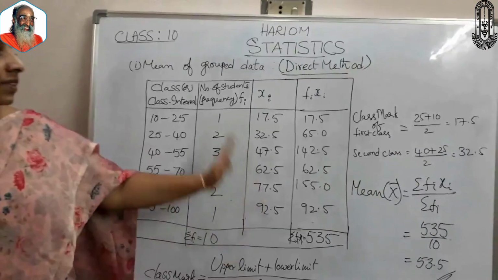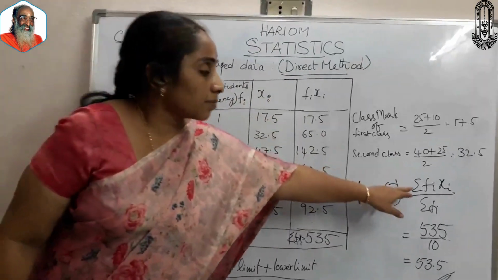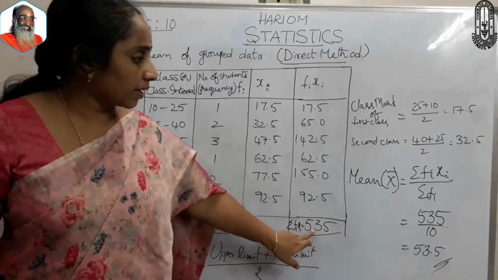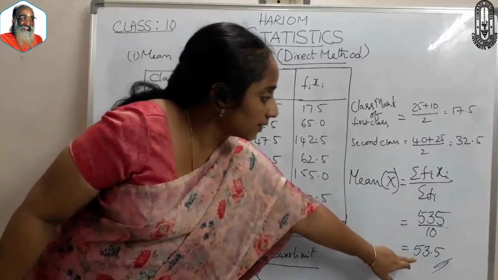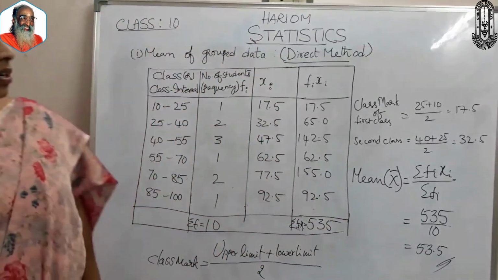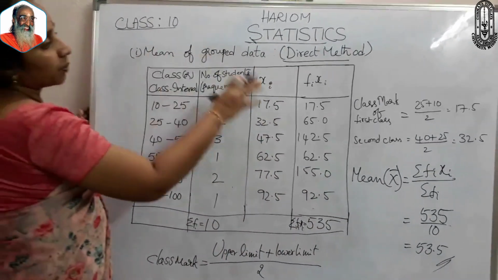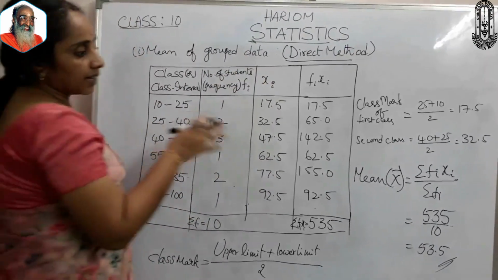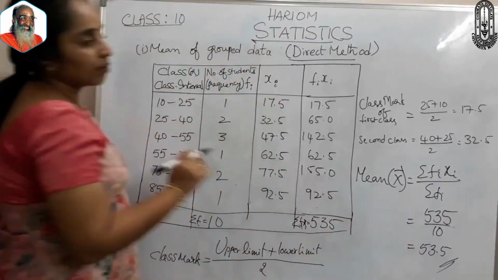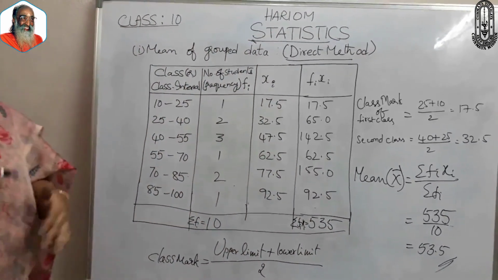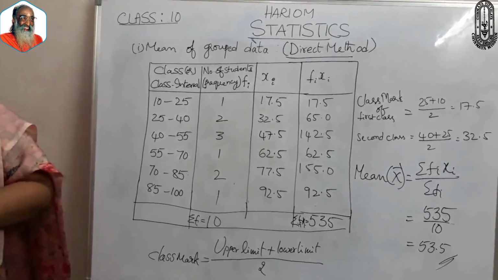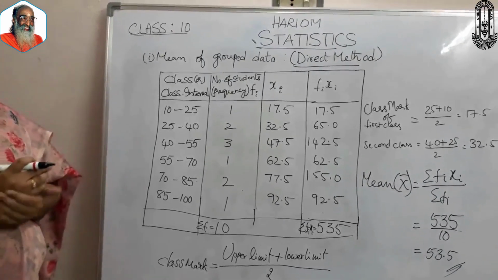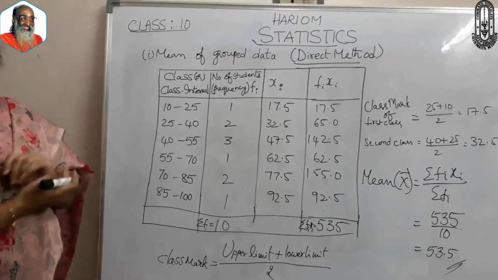Now the mean of this grouped data is sigma fi xi by sigma fi, that is 535 by 10, which is 53.5. So the mean of this grouped data, by the direct method, is 53.5. If the observations become too large, then it is impossible to calculate with this method.